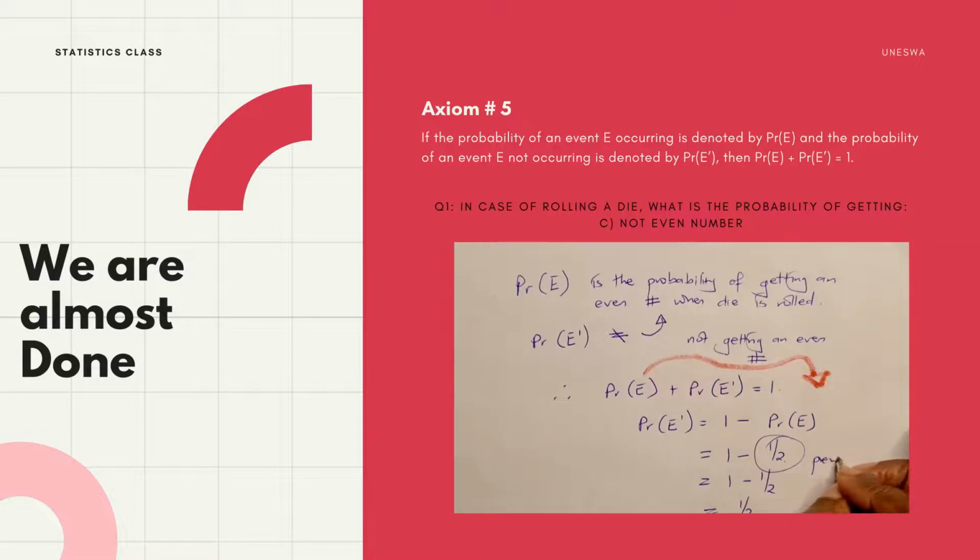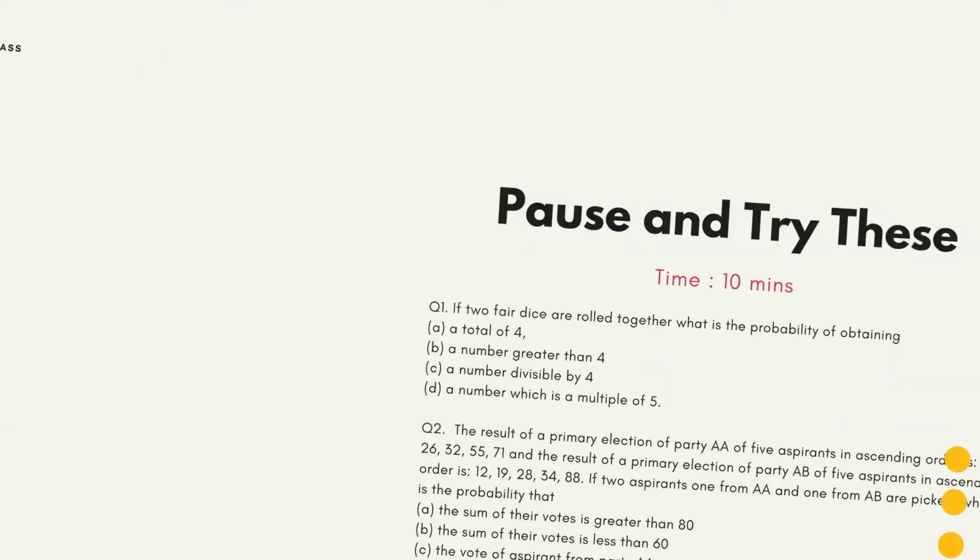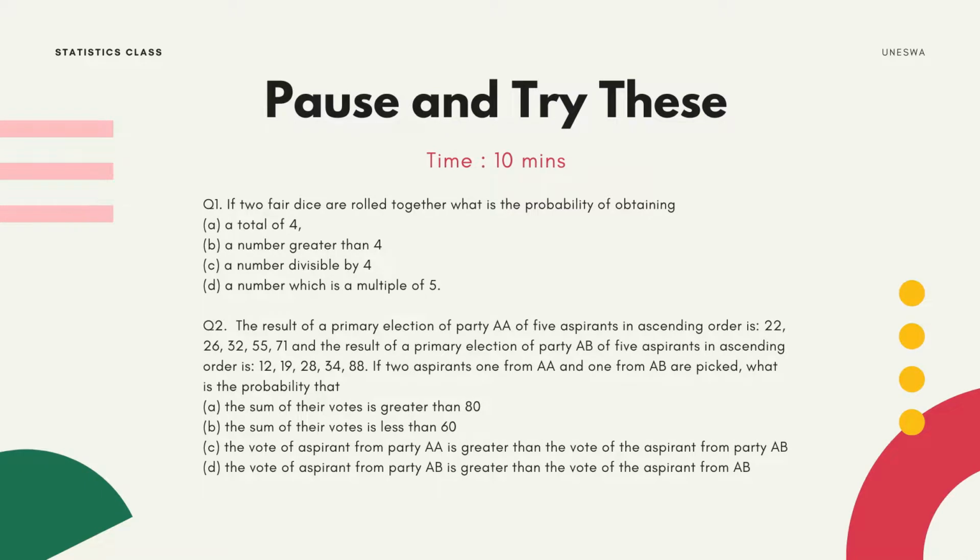So you put what you are trying to find on the unknown side and solve it. The probability of me getting an even number is a half, and the probability of me not getting an even number is also a half. A half plus another half gives me 1.